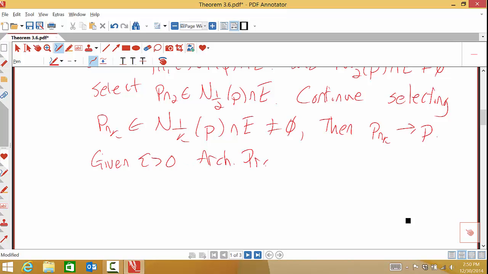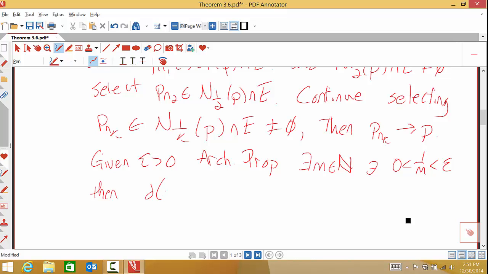Very, very important property. We use it all the time, especially here in sequences and series. Our Archimedean property says there exists a natural number, let's call it m, in the natural numbers, such that, well, what I can get here is 0 is less than 1 over m is less than epsilon. Now really for the Archimedean property, I have found a number m such that m times epsilon is greater than 1. Okay, but with a little algebraic rearrangement, I can get to this.